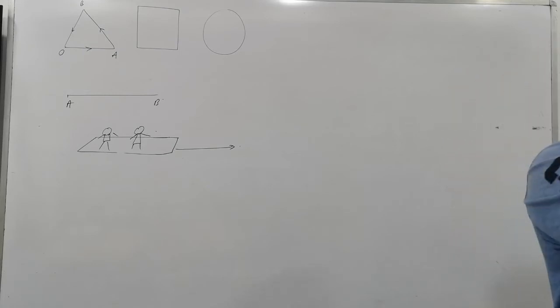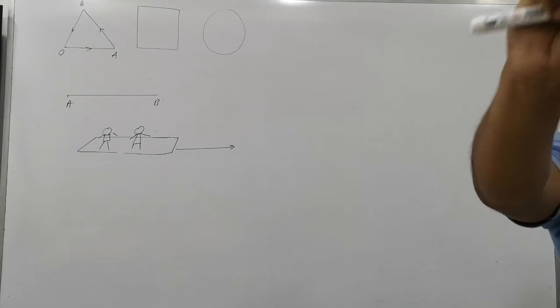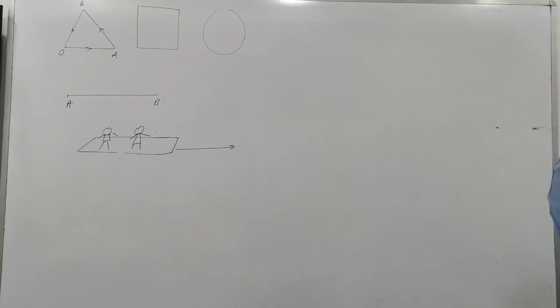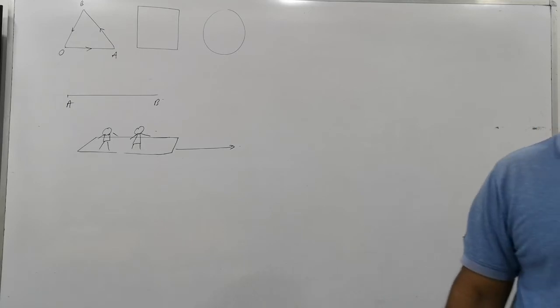So the distance between them changes. Relative to the truck, the person is not at rest, he is in motion.